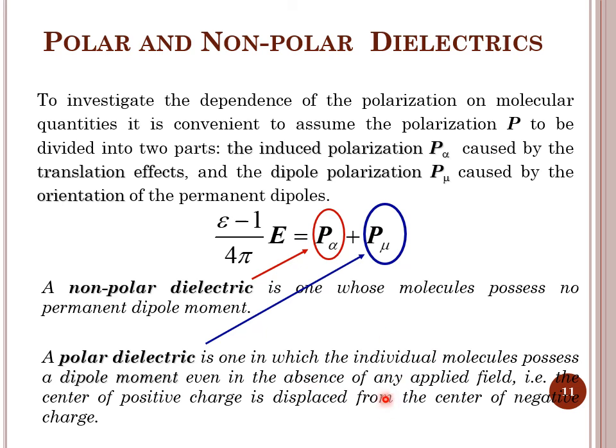Such dielectrics in which the atoms have a permanent dipole moment even in the absence of external field are known as polar dielectrics. So total polarization can be because of the component of non-polar dielectric moment and polar dielectric moment.